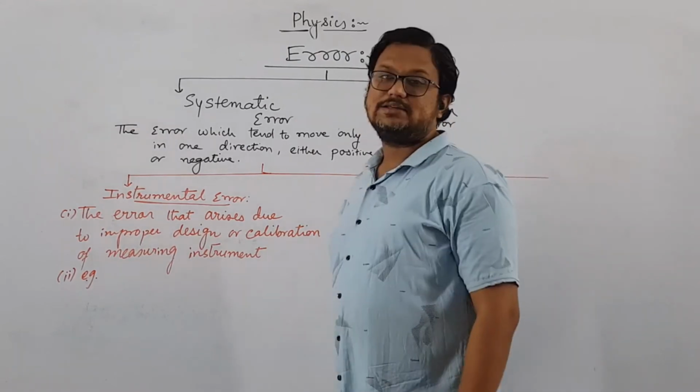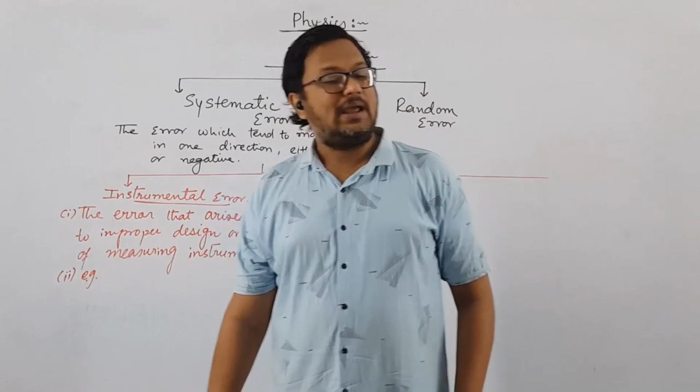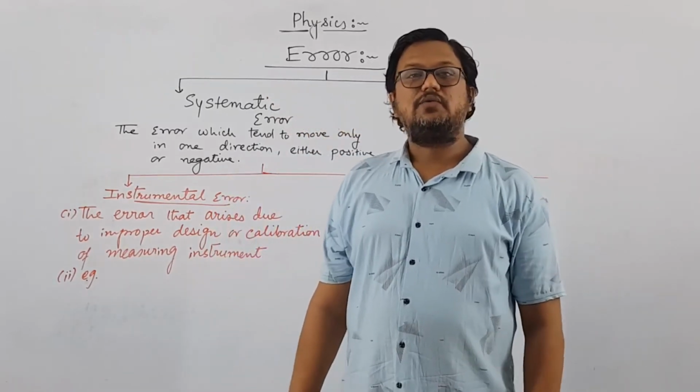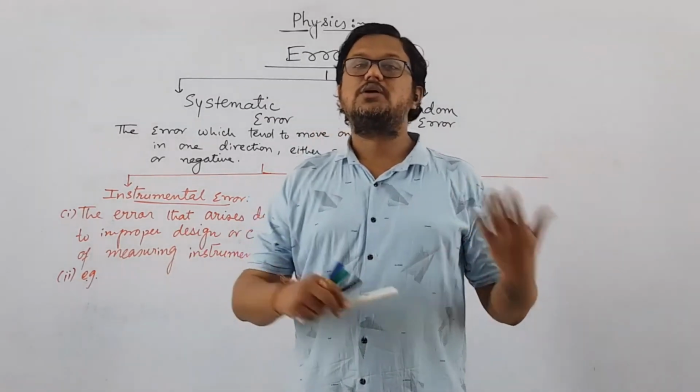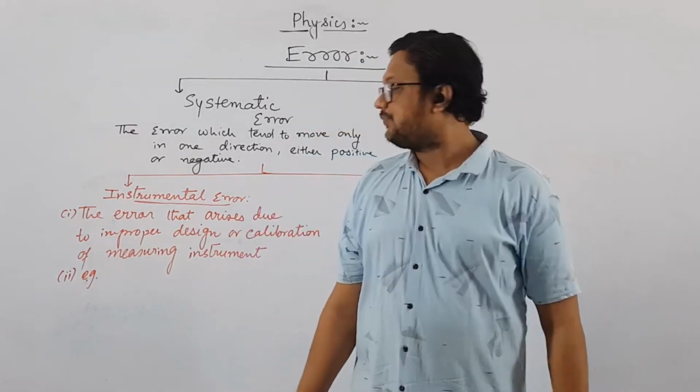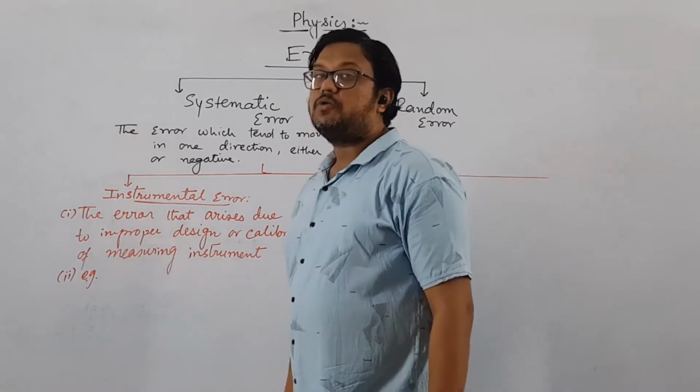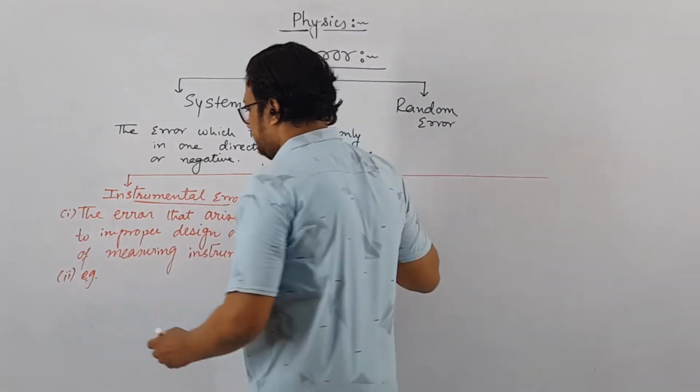Then you have to give one example. The example can be anything you want, for example a weight machine or a thermometer or any other example. Then the third point is you have to explain the removal of that.